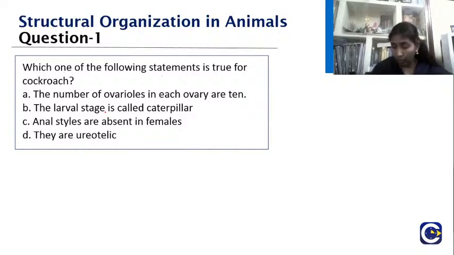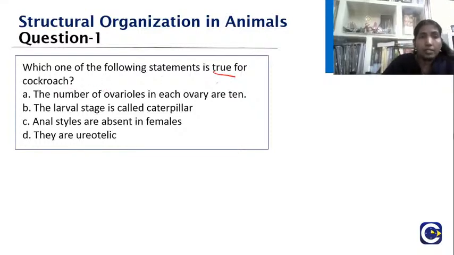So what should be your answer? Yes, very good, Jivita. We want to find out the true statement here. First, the number of ovarioles in each ovary are 10.